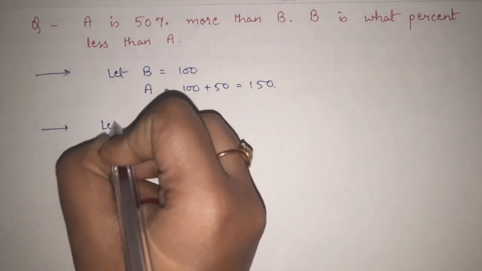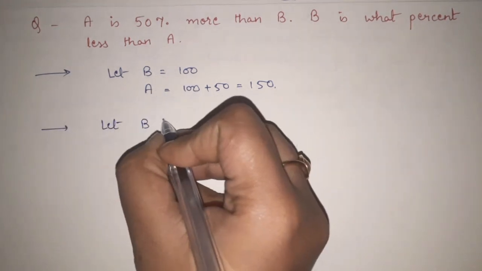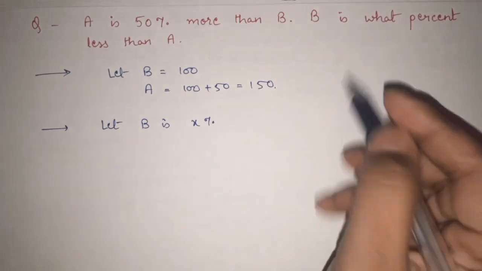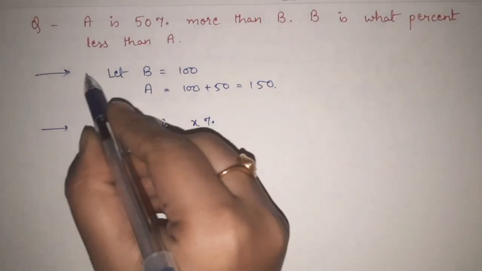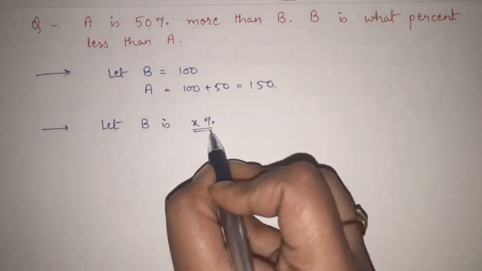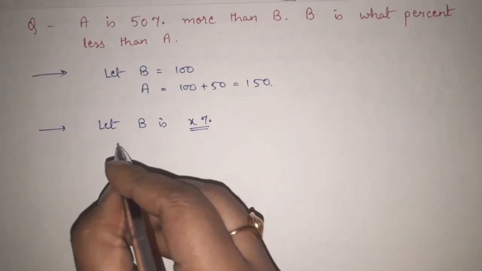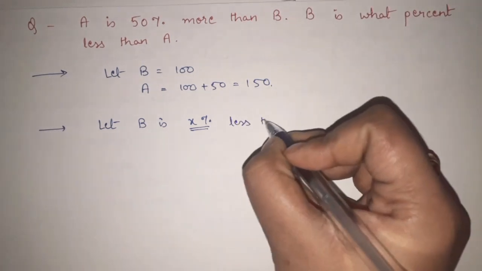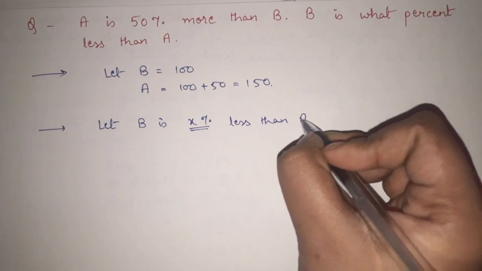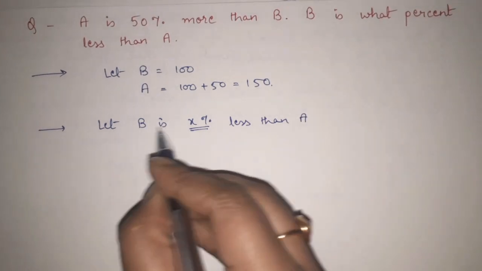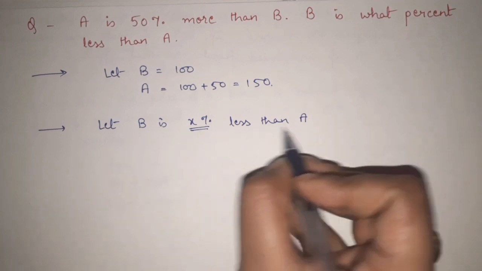Now we have to find out that B is what percent less than A. Again, let's say X percent, because we don't know what percent, we have to find that out. So we are assuming that X is our answer. I am assuming that B is X percent less than A.